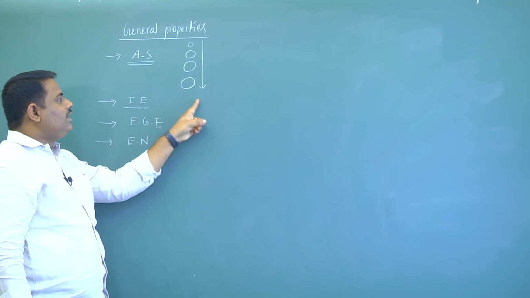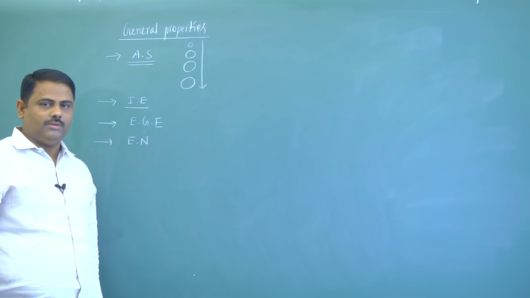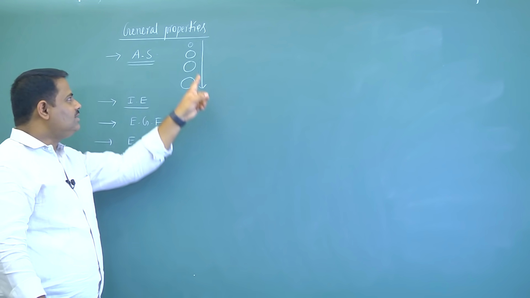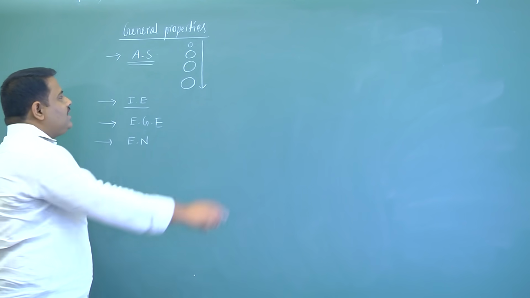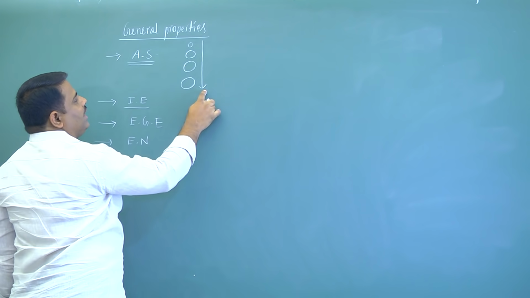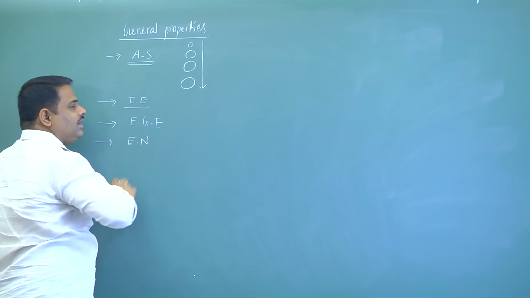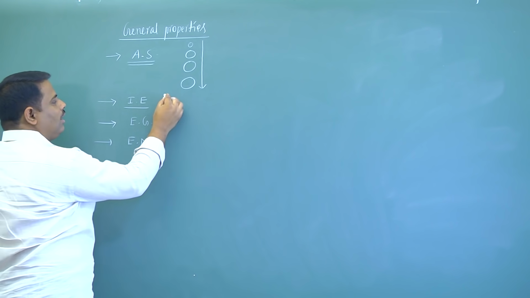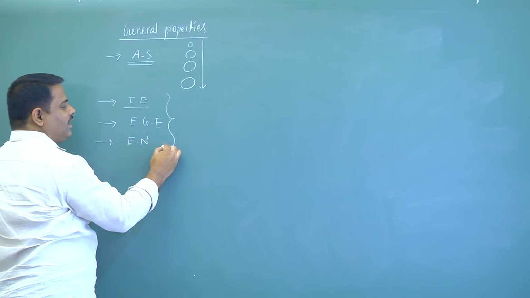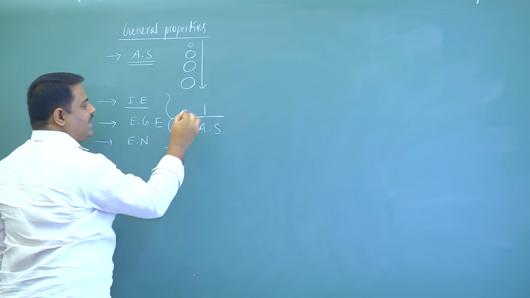Among all these elements, nitrogen is having more electronegativity because of its small size. So, as you are moving down the group, atomic size increases, nuclear force of attraction decreases. That's why all these three properties are inversely proportional to atomic size.